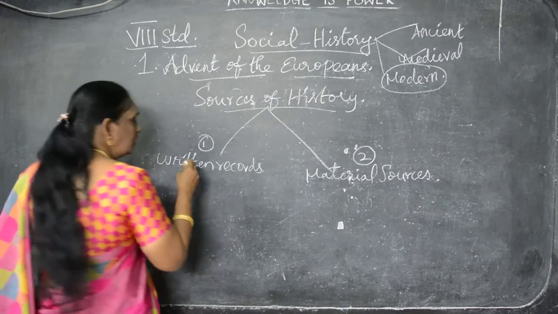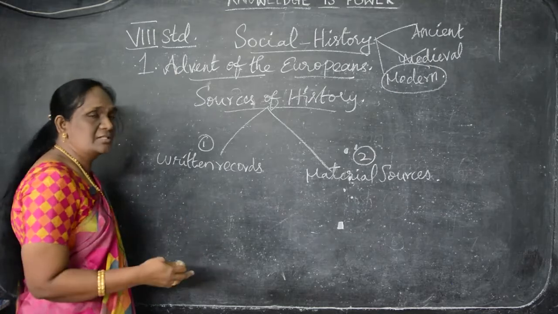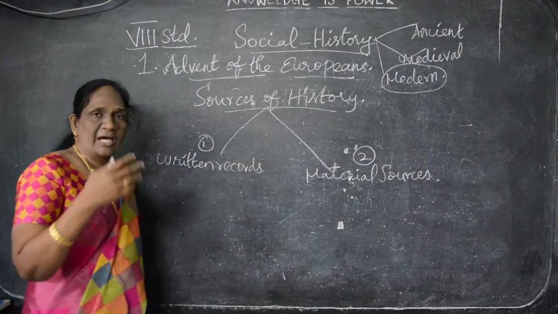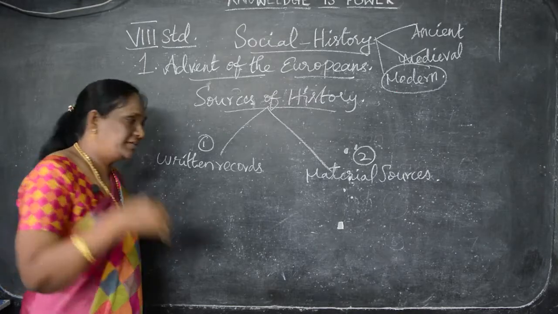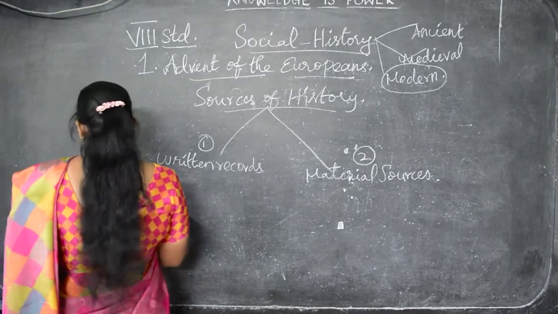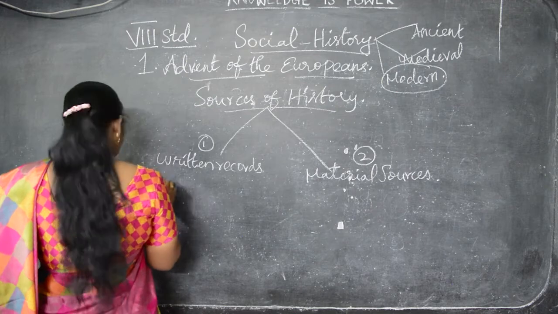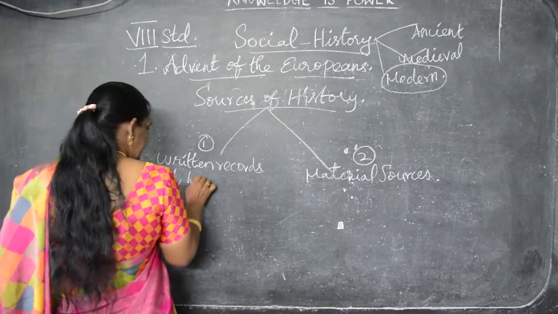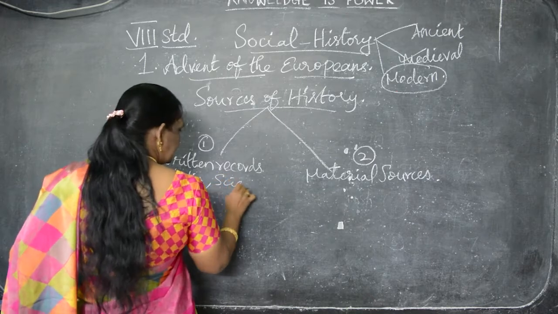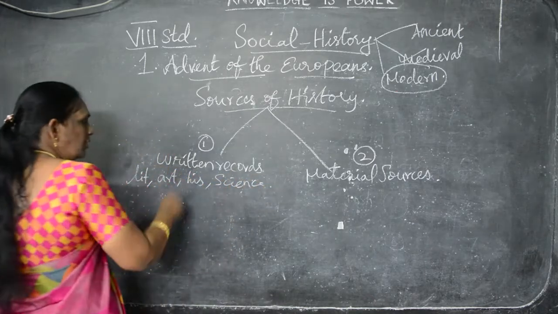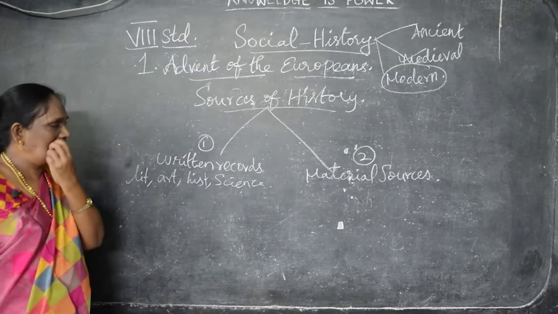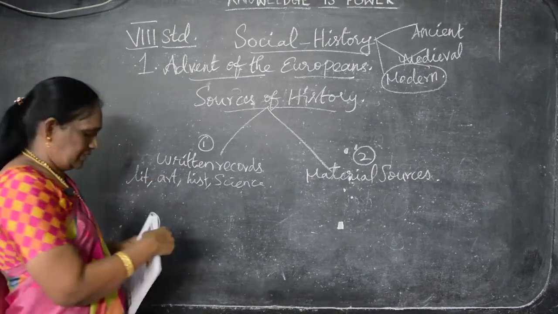Learning the written records gives valuable resources about literature. எதை பற்றிலாம் நம்ம நல்லா தெரிஞ்சுக்கிட்டோம் அப்படின்னு சொன்னால், it tells us about the literature, art, history, then science, everything. So, we know about history, literature, art and science. Understand, children?